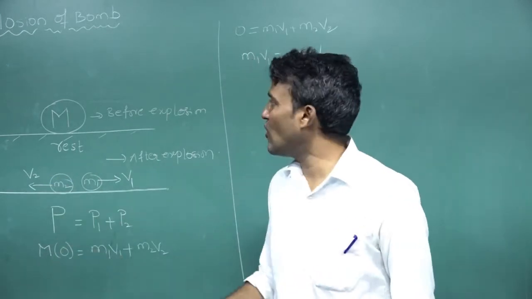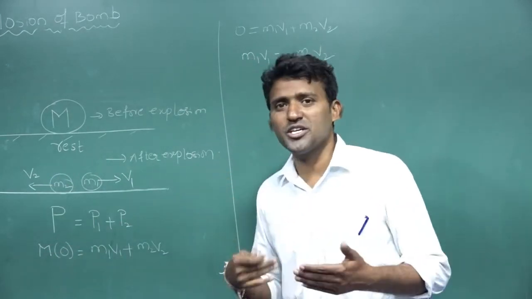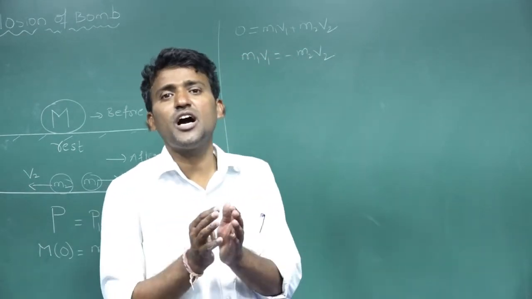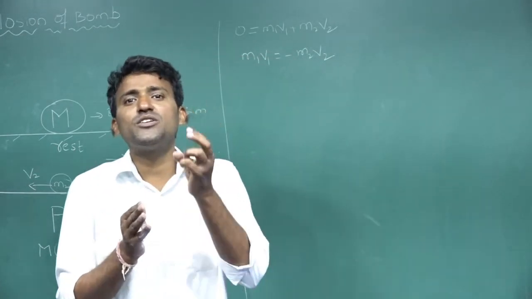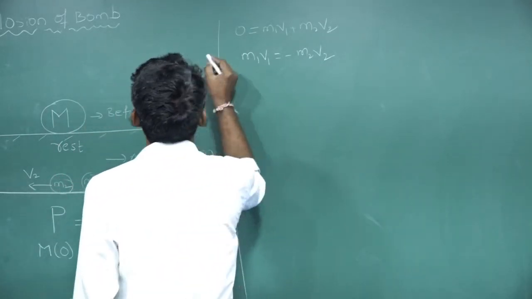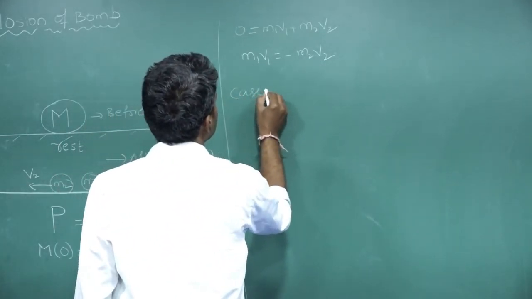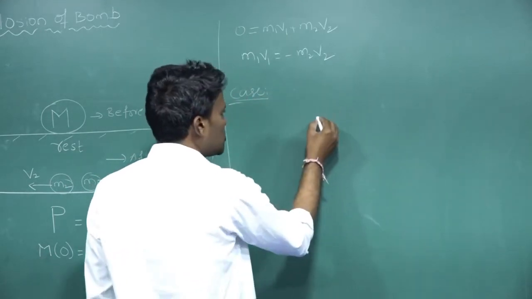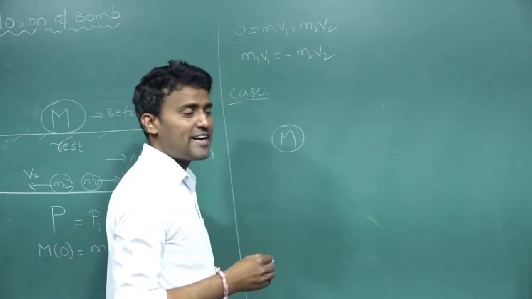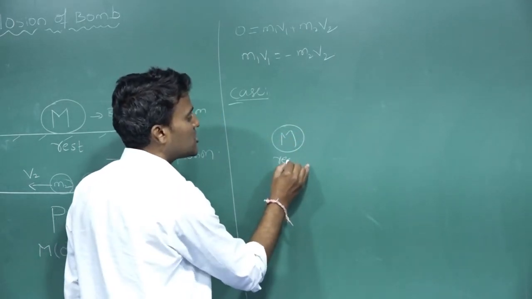It is case 1. In the next situation, if after explosion the bomb is divided into 3 pieces, it is case 2. I am writing it as case 2. Now in this situation, see here, this is the bomb, initially at rest.